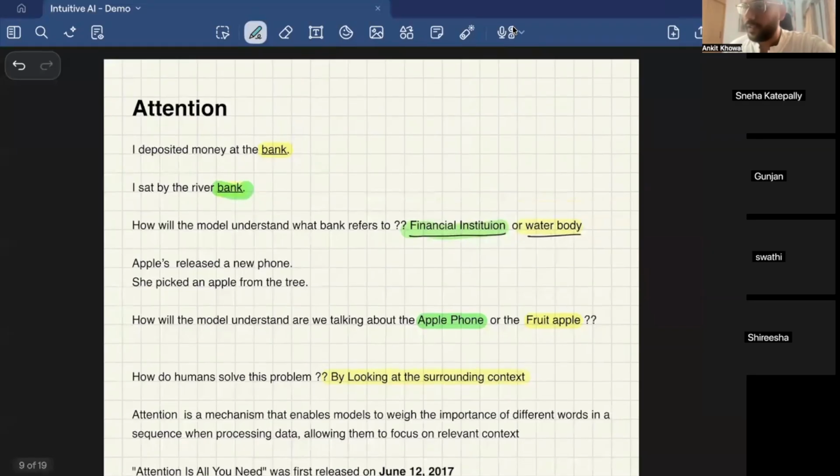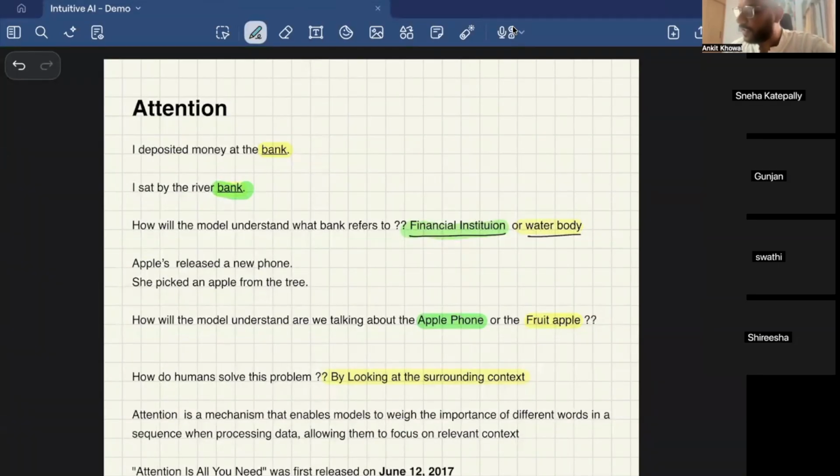But let's say, as I said in the initial phase, when you are predicting the output of a sentence, that is what LLMs do, so you need to consider everything. English is a tricky language. One word has different meanings as well. So how will machines understand what bank means in this particular context?